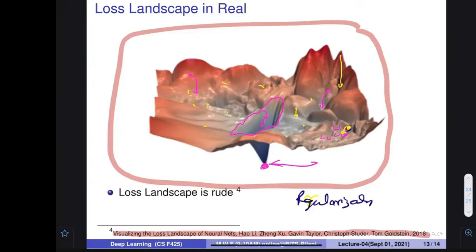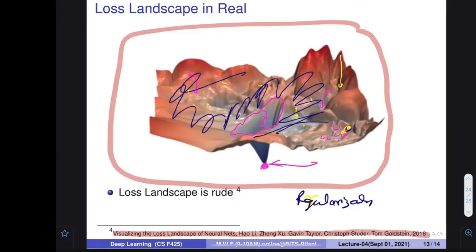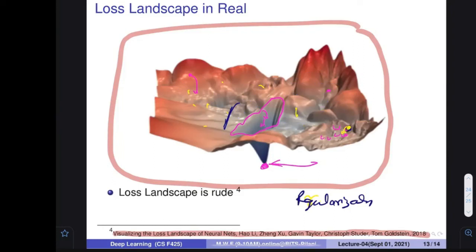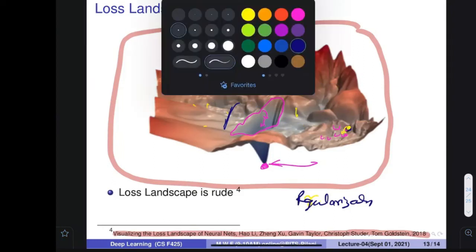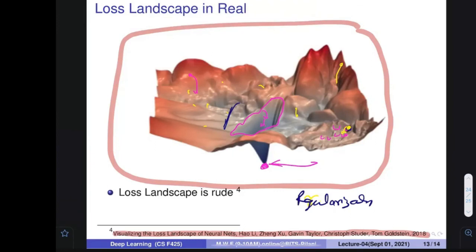When you apply regularization, as we will see in later classes, this landscape becomes smooth. So many ups and downs that you see over here are compensated and they become smooth. And if they become smooth, then my task is done, because then I can start at any point, for example here, and slide down to this particular location and find the right parameter.